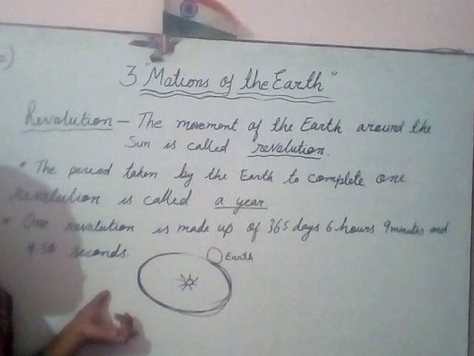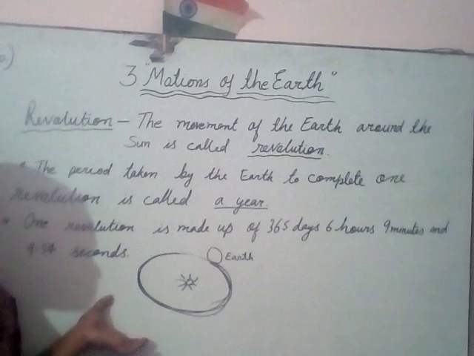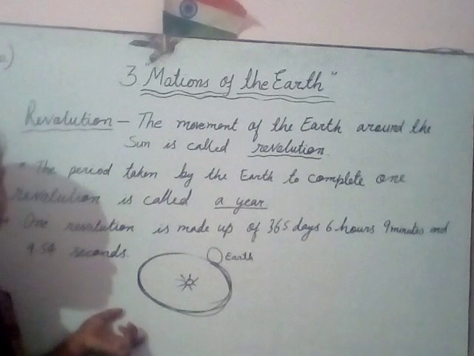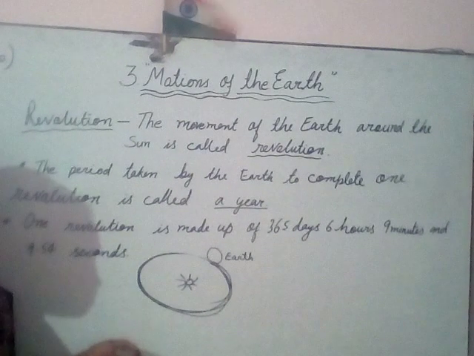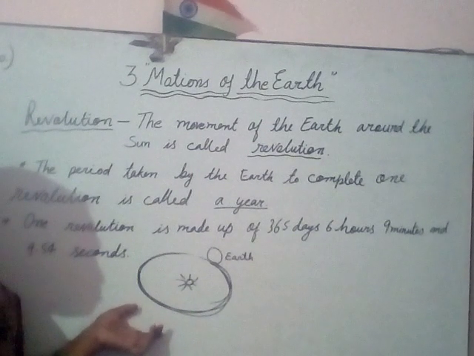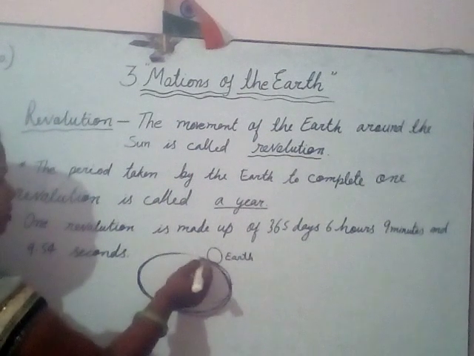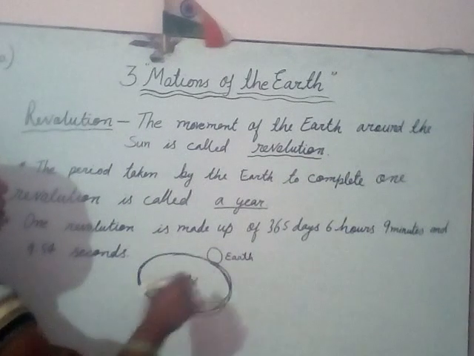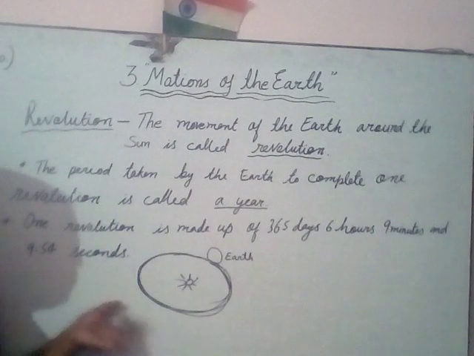Now it is 2021. This is also a year. 2020 is a year. 2019 is a year. It means it is the time taken by the Earth to complete one rotation, or you can say one circle around the Sun.